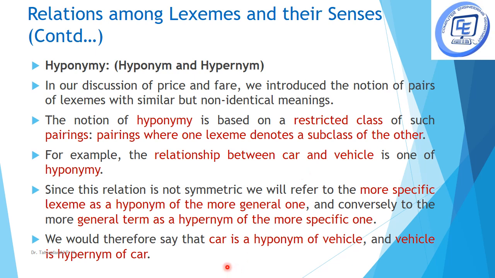So car is a hyponym of vehicle, and the general term is expressed as a hypernym of the more specific one. That is, vehicle is a hypernym of car. So this is the hyponymy relation. We have two types, hyponym and hypernym. Hyponym is specific to the general one, and hypernym is general to the specific one.